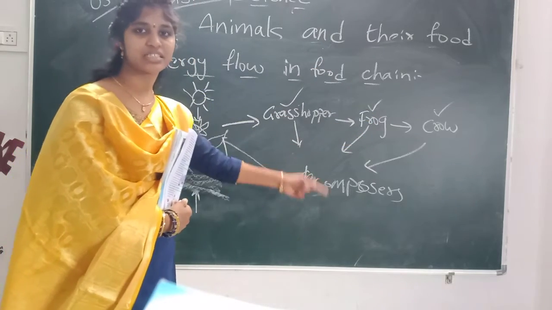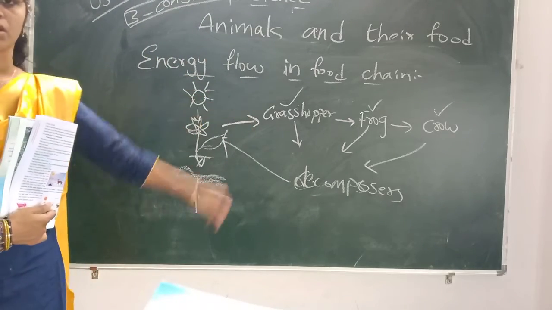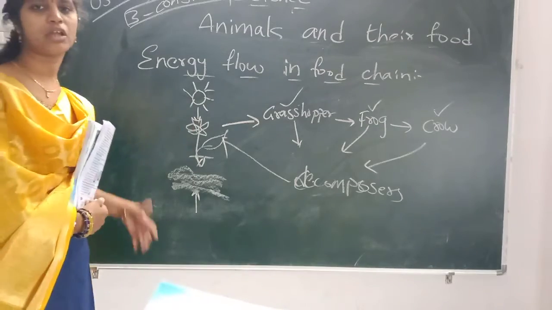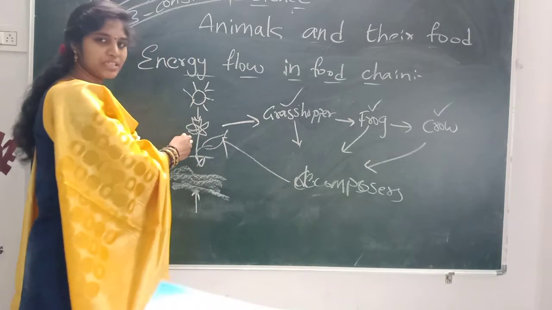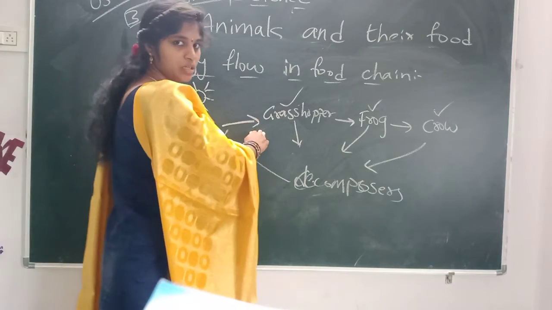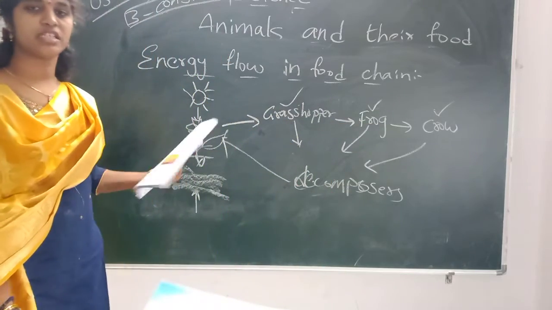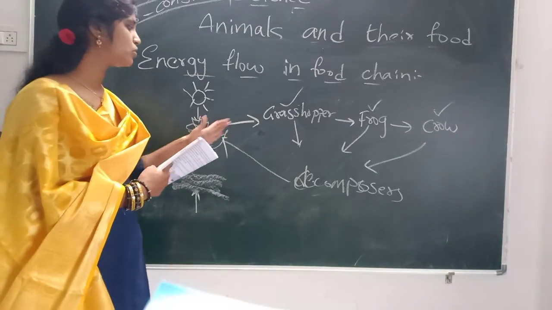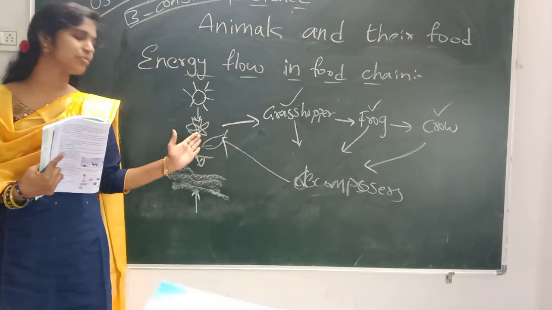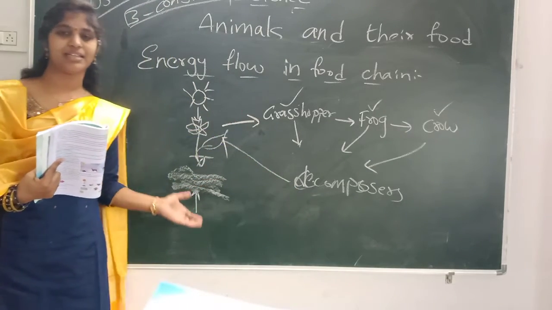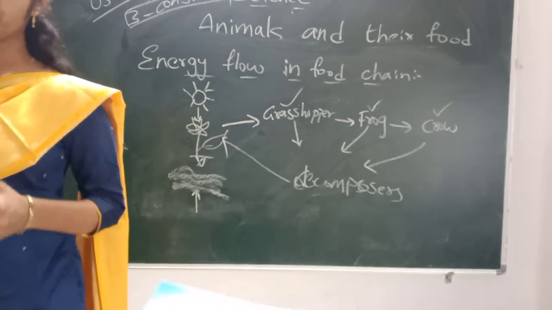This is a circle, the life chain, the energy flow chain of the food cycle. So we call this a cycle also. This cycle will be continuous. Again the decomposers will come and join with the plant, the plant will give to the grasshopper, and again the cycle will go on. Understand? So this is about the energy flow: plant to grasshopper, grasshopper to frog and crow, then decomposers, and again it comes to the plant. This is a cycle, like the energy will flow. Clear?